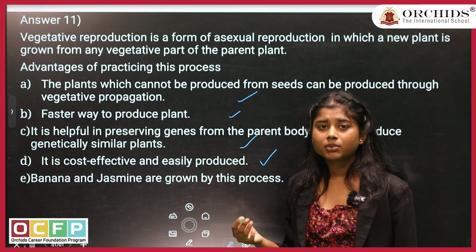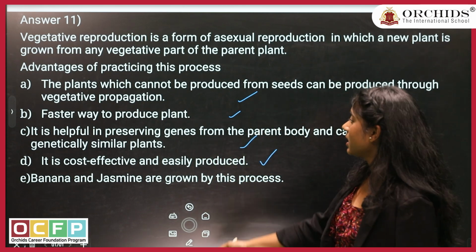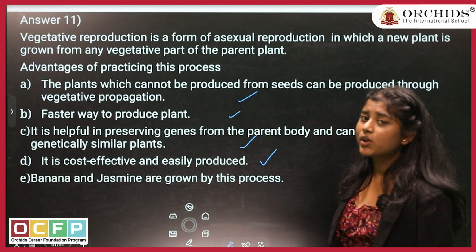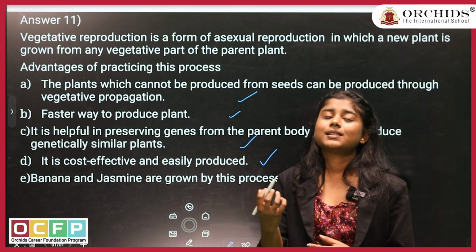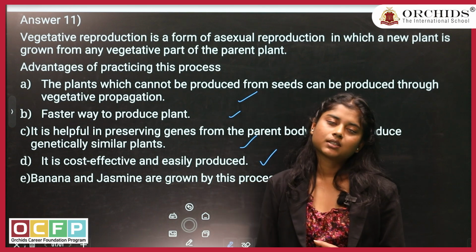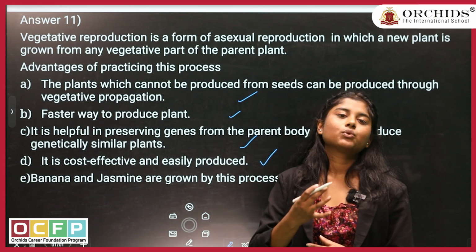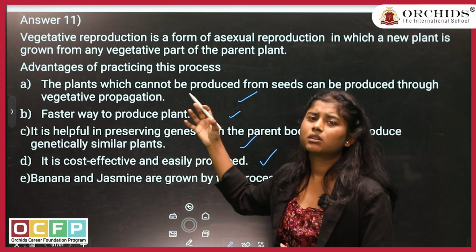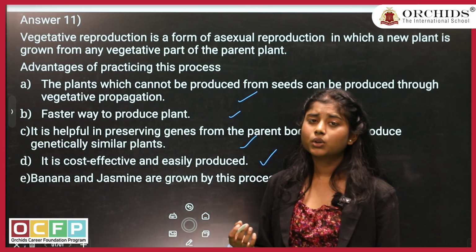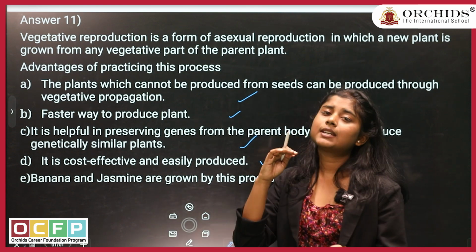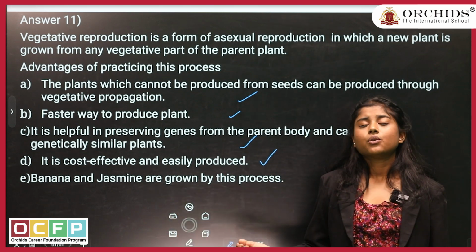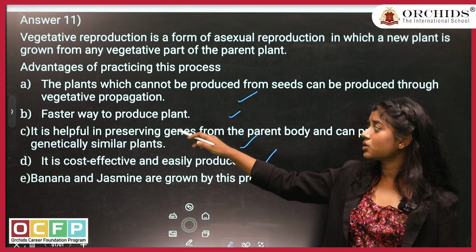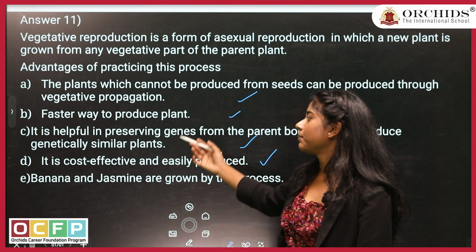The seedless plant will be reproduced, and it is a faster way to get the plant. For example, if a banana is grown from a seed, there are a few bananas which have seeds, it will take maybe 2 or 3 years to grow and then give fruit. Whereas if you grow it from the stem, it will hardly take 1 year, and the next year you will get the fruit out of it. So it is one of the faster ways to get your plant.